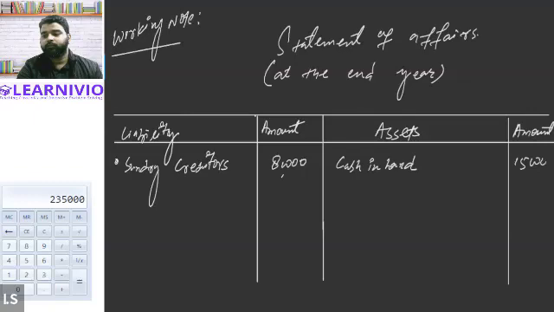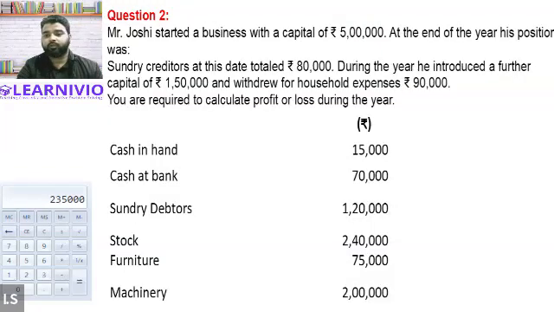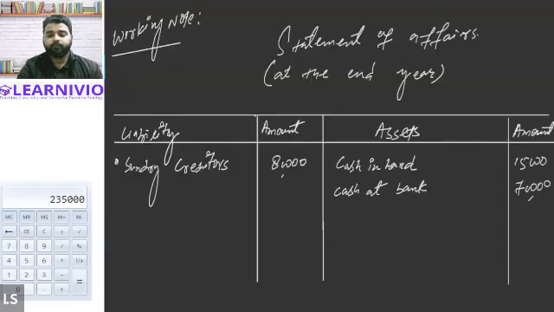15,000. Cash at bank is also given. Cash at bank is how much? It is 70,000. All right, so this is already given in the question. After that, we have sundry debtors of 1,20,000. So sundry debtors is also already given. Sundry debtors 1 lakh and 20,000.